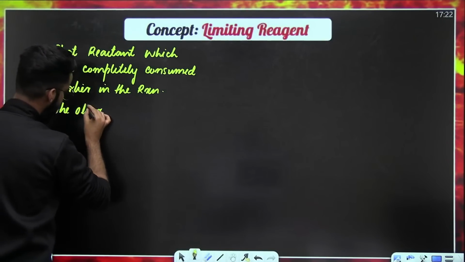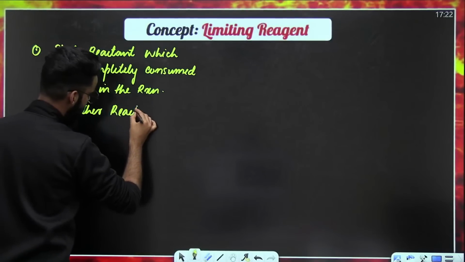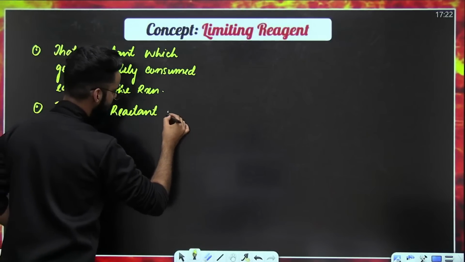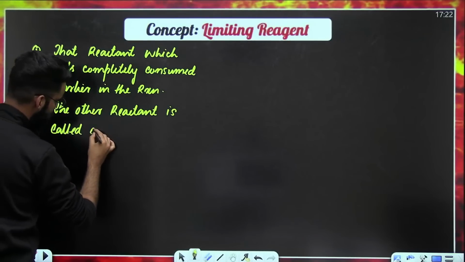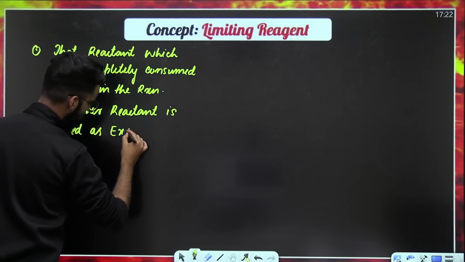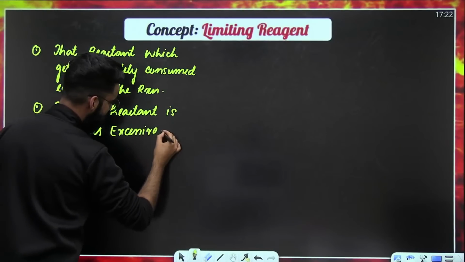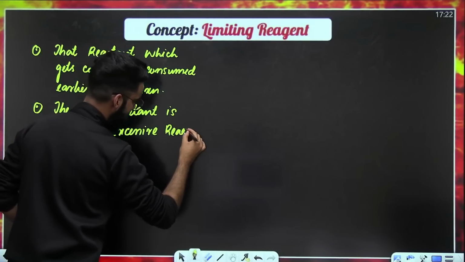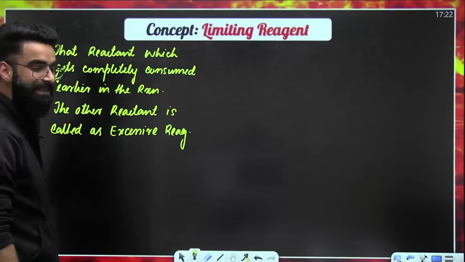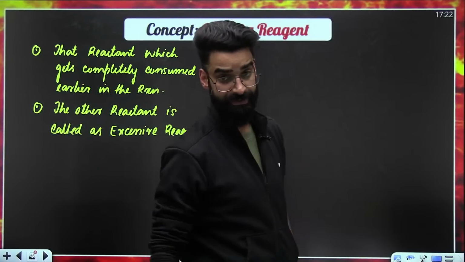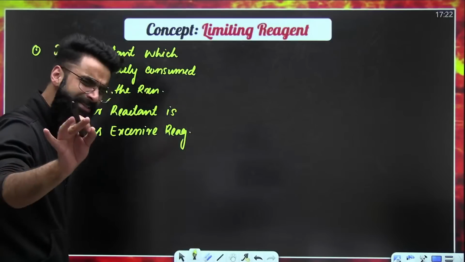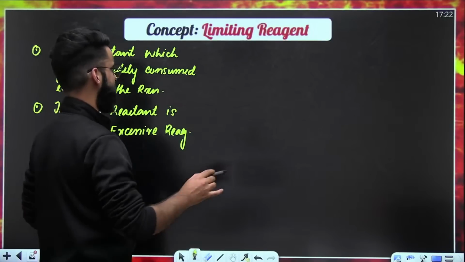The other reactant is called excess reagent. Let's get to know about these two terms, these two statements which I mentioned over here. Have a look, people. This is important. Just to make you understand.